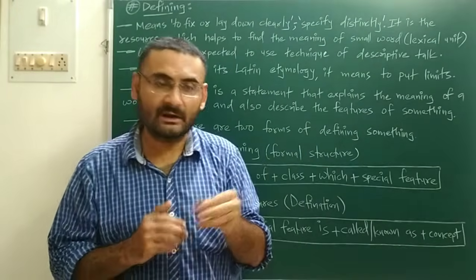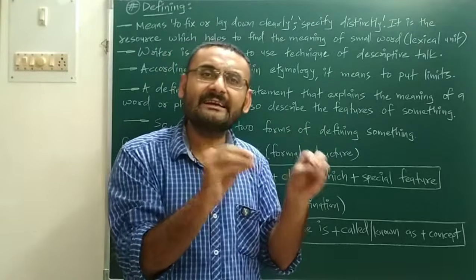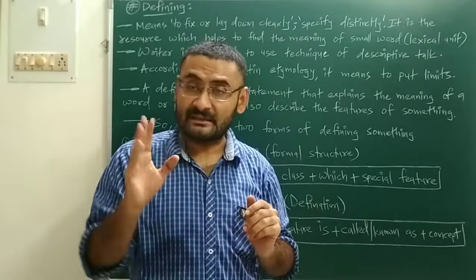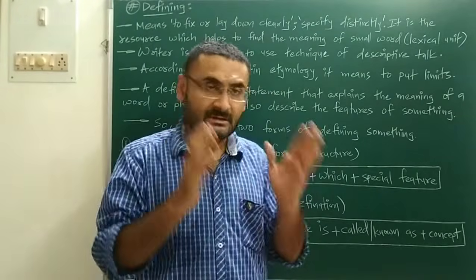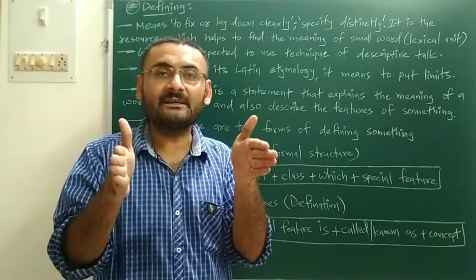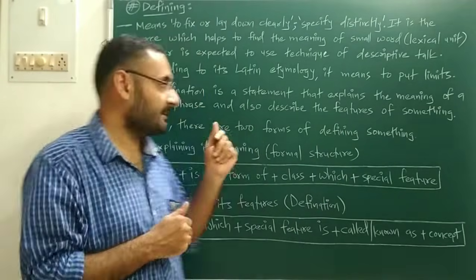That is the definition: you are putting certain limits. A boiler is a device, and the limitation is that it is a device, and what it can do is produce electricity. That is the limit. The simple meaning of defining is to put the limit. You are not describing; limitations are there for defining.